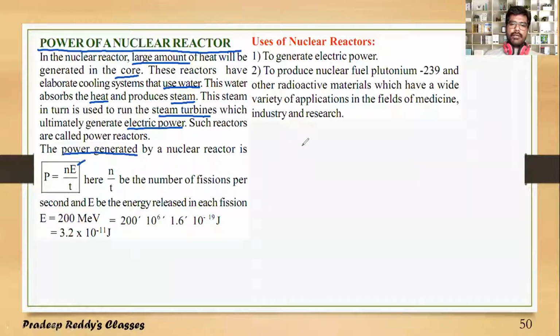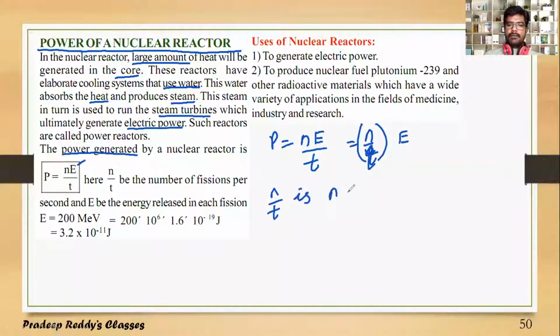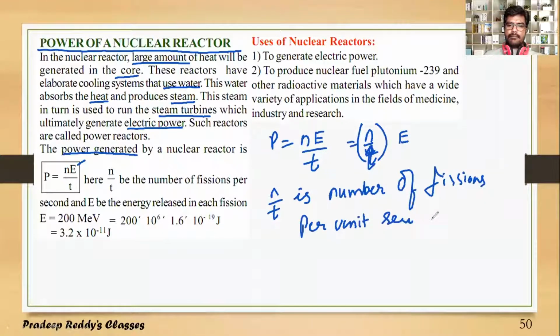So P is equal to N times capital E divided by T, which I can write as N by T into capital E, where N by T is called the number of fissions per unit second. The number of fissions per unit second, and usually for every one fission reaction, 200 million electron volt of energy is released.